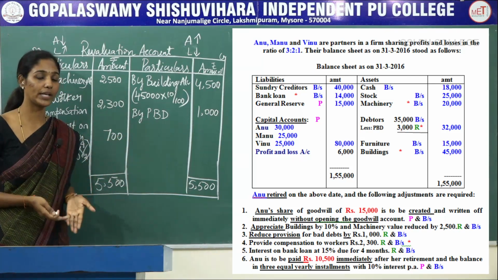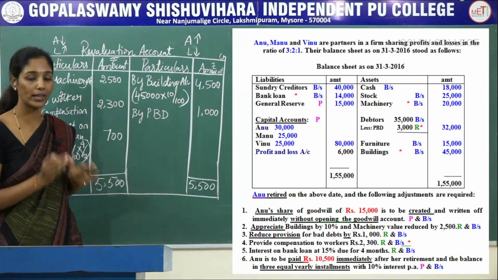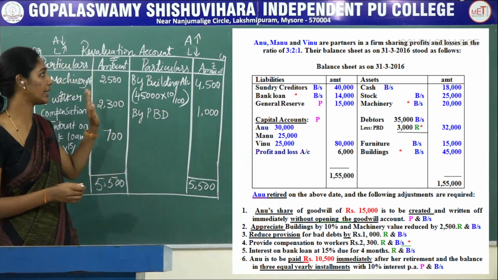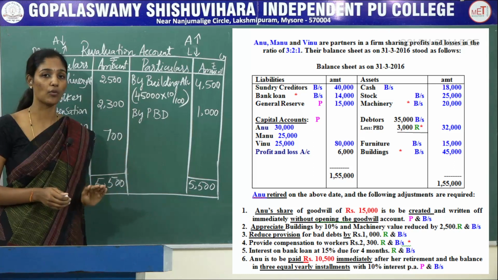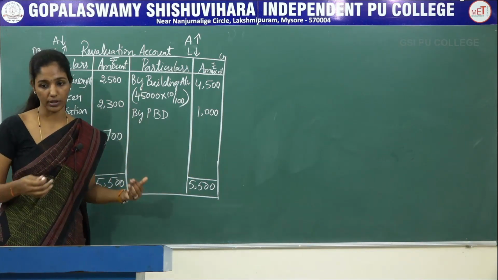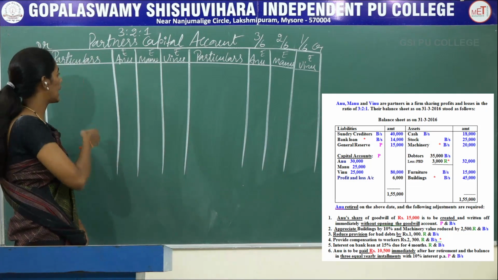If there is any profit, it has to be distributed among all the partners in their old profit sharing ratio. But here in the revaluation account there is no profit or loss. So now let's prepare partners capital account. So here is the partners capital account.